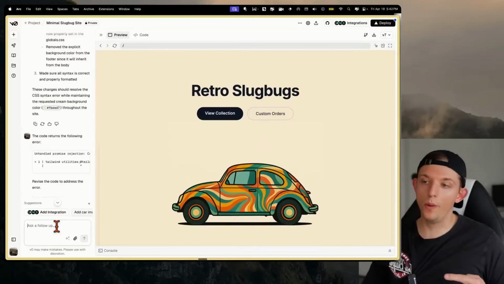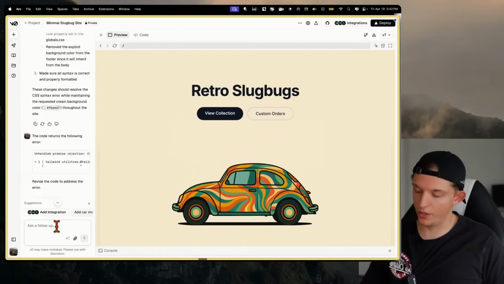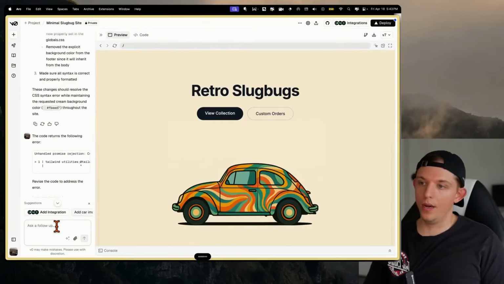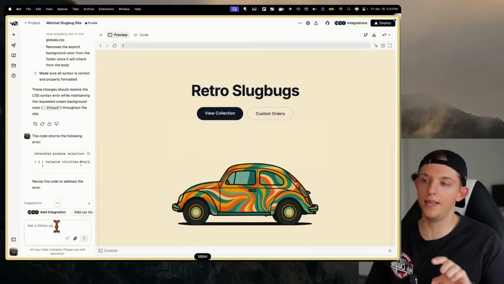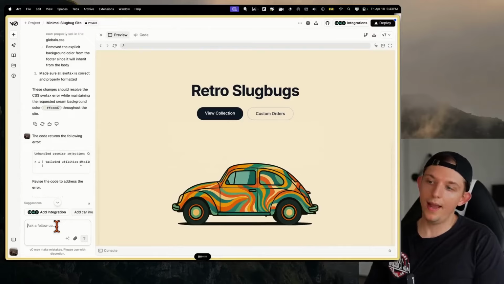And now we can get our prompt ready while the video is loading. So here, this is what I'm going to ask of V0. When I hover my mouse close to the car, I want you to replace the image with a video. I want it to show up as the same size as the image, because the video is this car going off the screen. And I want the image to turn into a video, and the car is going to drive off the screen.